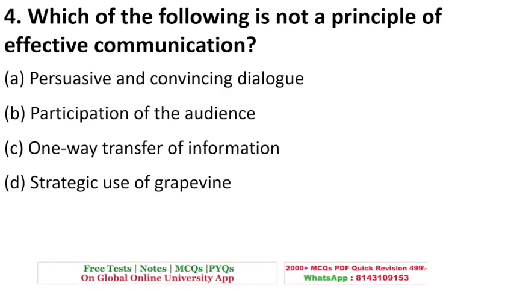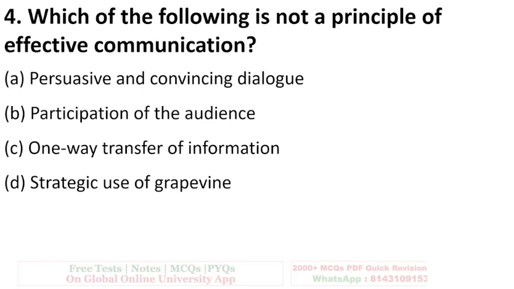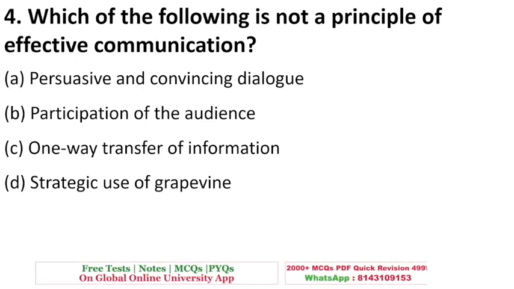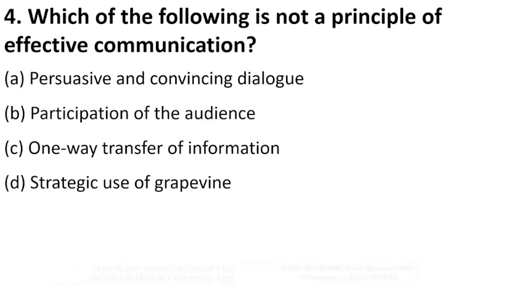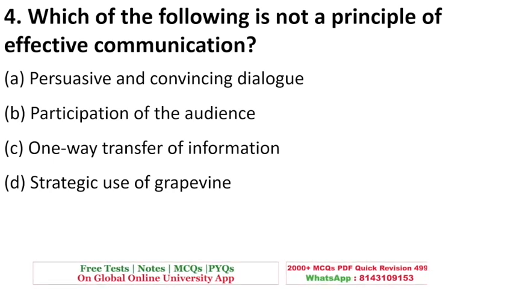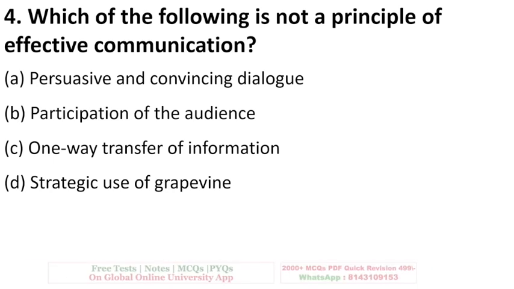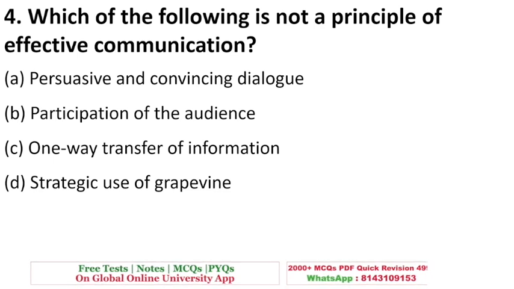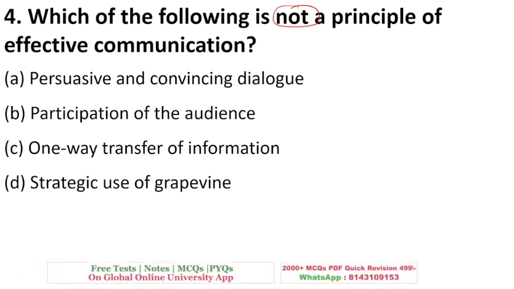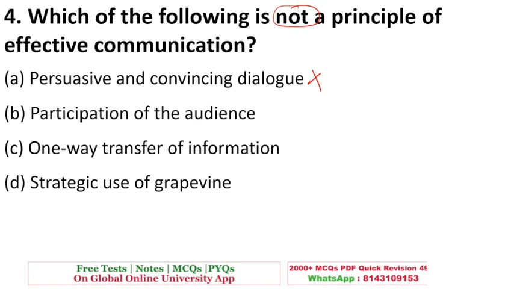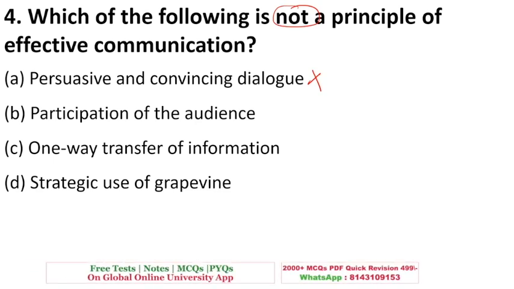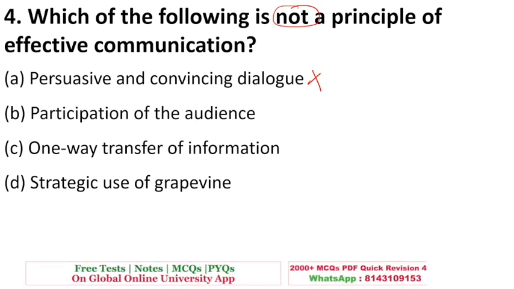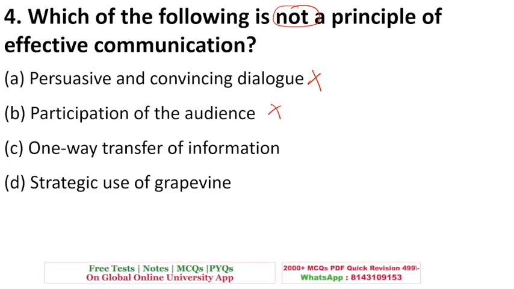Next is, which of the following is not a principle of effective communication? Okay. The options are persuasive and convincing dialogue. Yes, this is important for a communication to be effective. Since the question is saying which is not a principle, so this is not right because it is a principle. Participation of the audience is very important because it gives you feedback. This is also a principle.